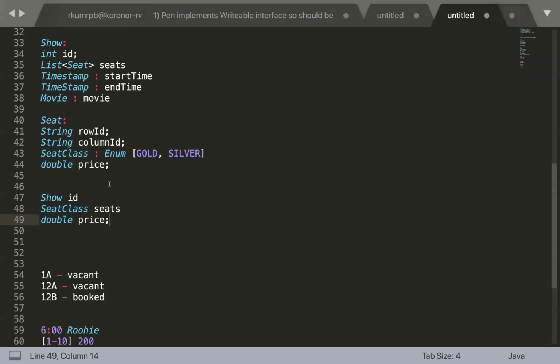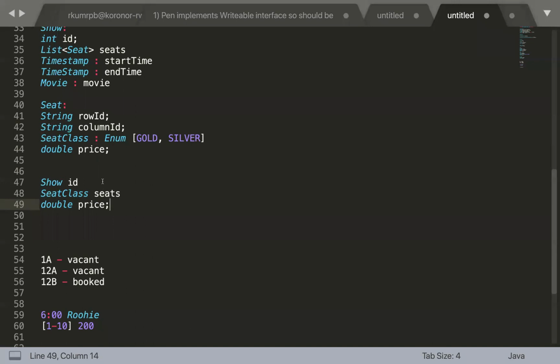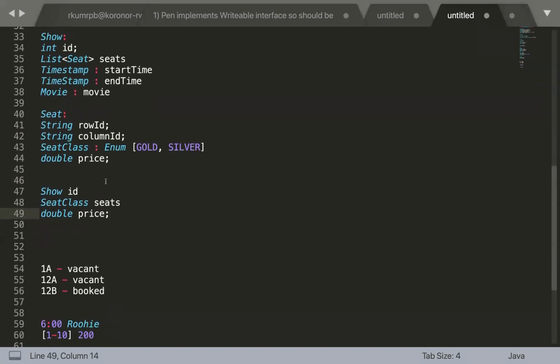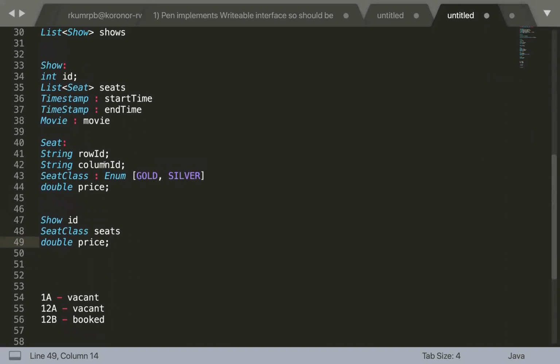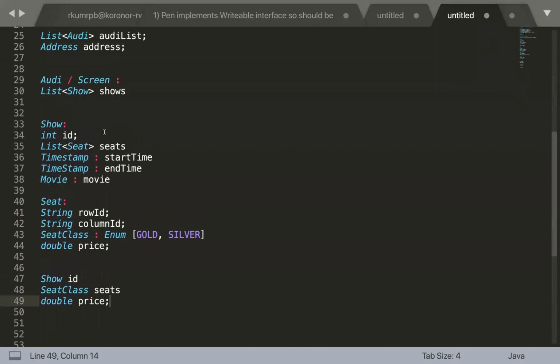Okay, now let's proceed further. Seat we have covered, right? Seat is going to have the row ID, column ID, seat class, and the price. And the show is going to have a movie.